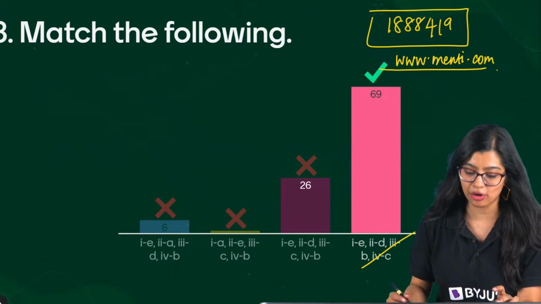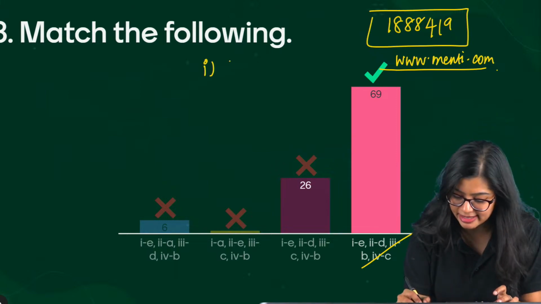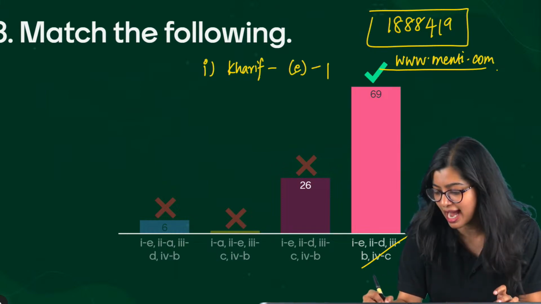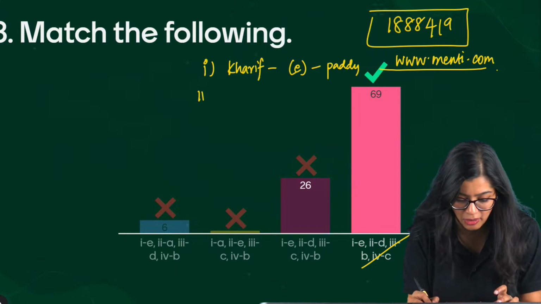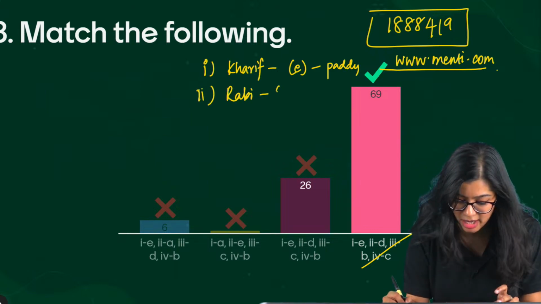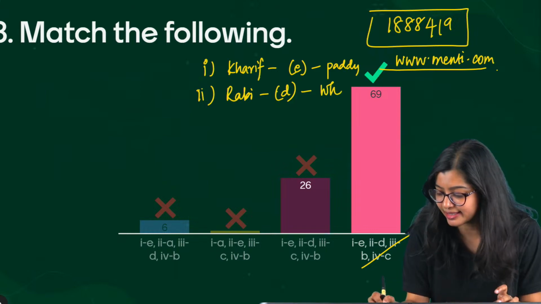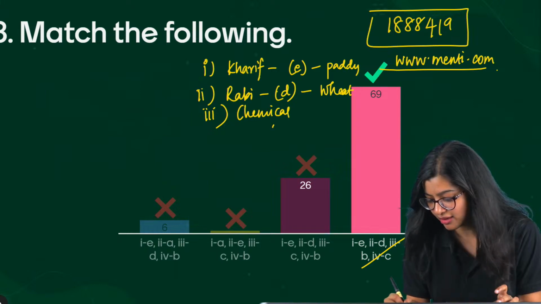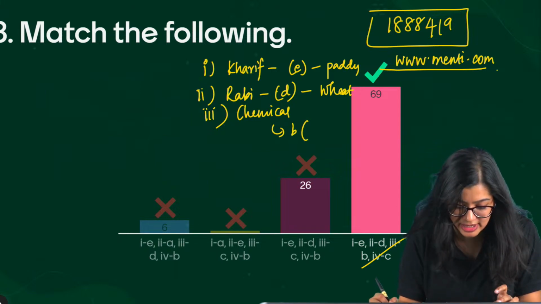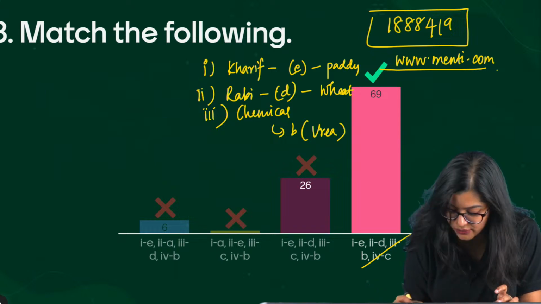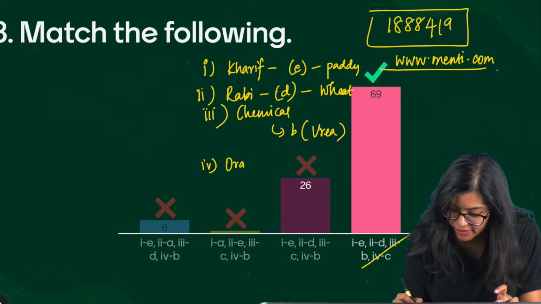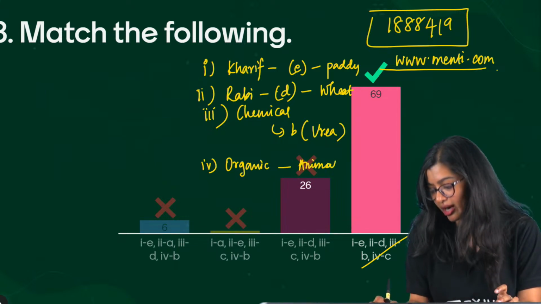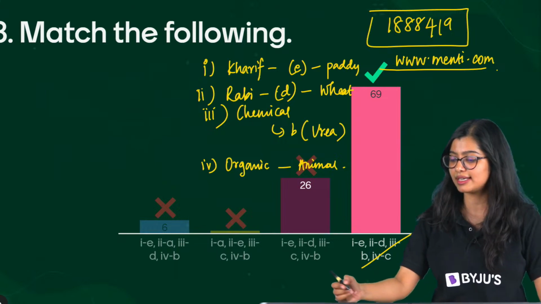Very good, all of you. Now, of course, the first one was your Kharif crop, right? And you know that Kharif crop is going to be matched to E, which has paddy and maize. Now, option number 2 was Rabi crops, and we know that Rabi could be matched to D, which is your wheat, gram, and all of that. Option 3 is chemical fertilizers. Your chemical fertilizers are going to be matched with option B, which suggests that there is urea and superphosphate. Last option is organic manure, and we know that organic manure mainly includes animal excreta, cow dung, and so forth. So the correct answer is option D.